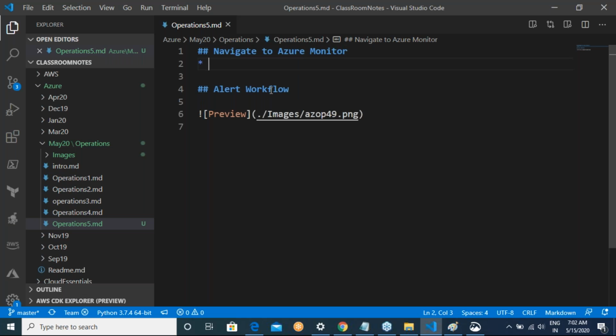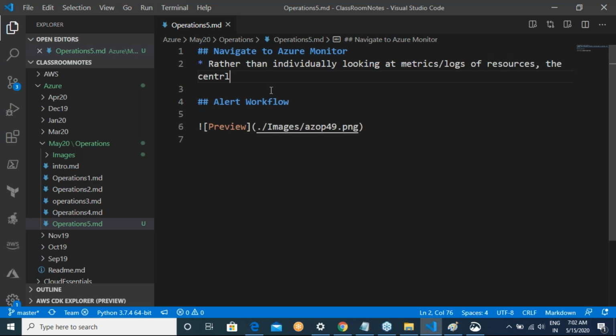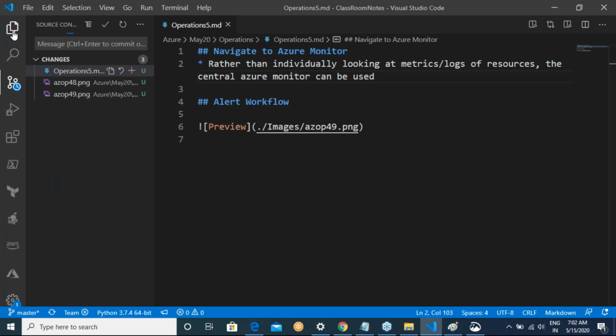Rather than individually looking at metrics and logs of resources, the central Azure Monitor can be used.